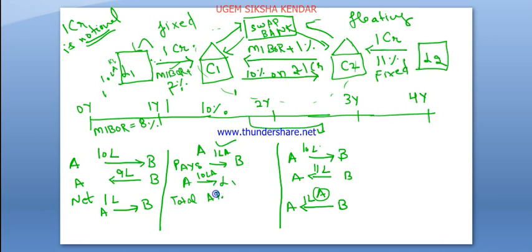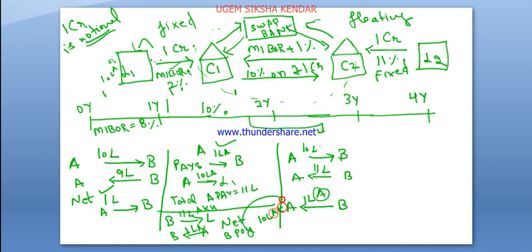So total A pays 11 lakh. On the other hand, how much does B pay? Basically B has to pay to the lender 11 lakh, but they receive 1 lakh from A. Basically B receives 1 lakh from A as mentioned here. So net B pays 10 lakh. So here B gets the benefit.